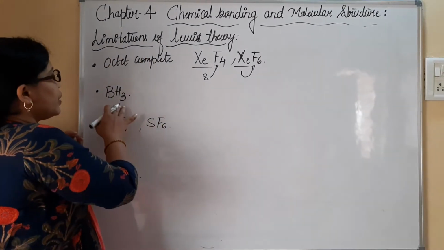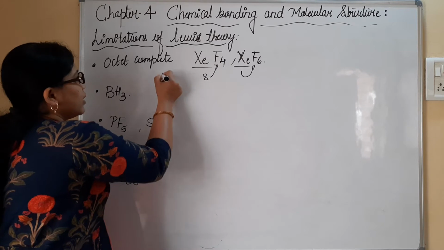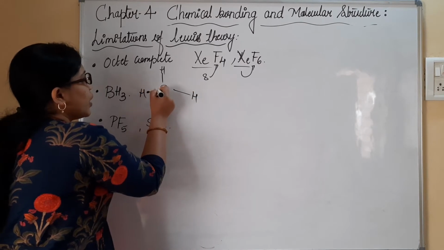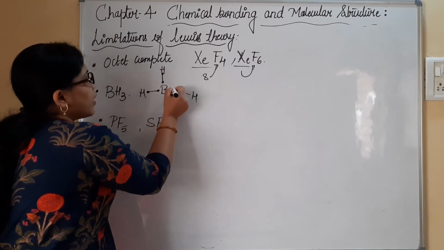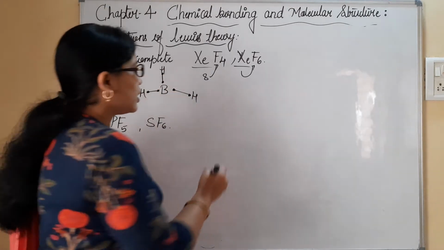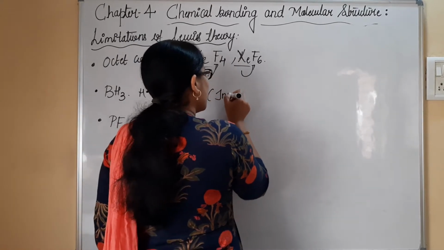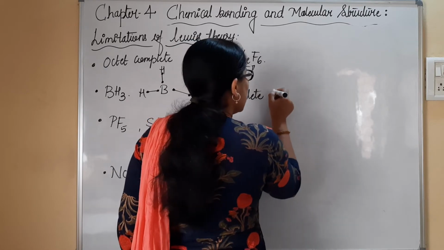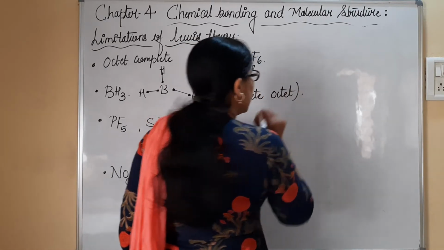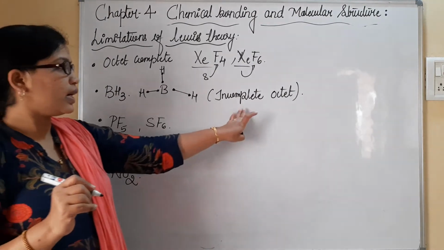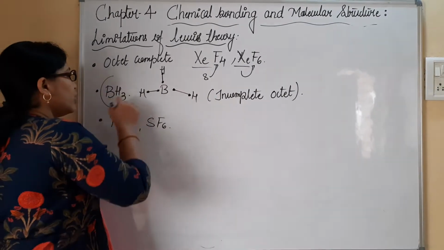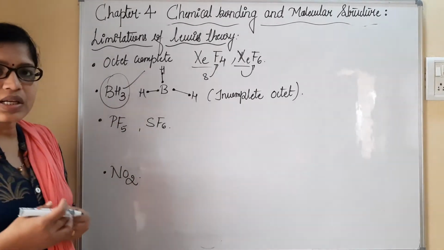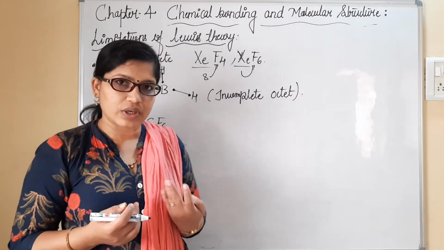Similarly, we have BH3, boron trihydride. Can you see here how many electrons are present? 1, 2, 3, 4, 5, 6. That means we can say this example is for incomplete octet. This can be referred to as incomplete octet. Yet even though an incomplete octet is present, this molecule exists with good stability. It exists in nature just like the normal octet complexes.